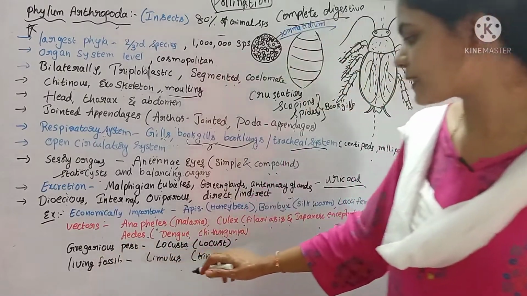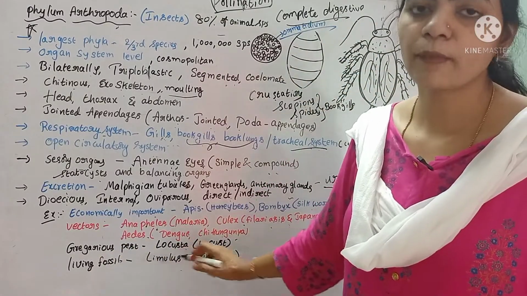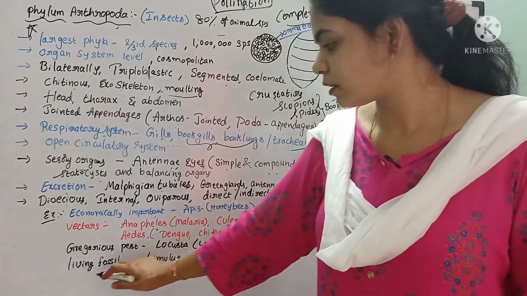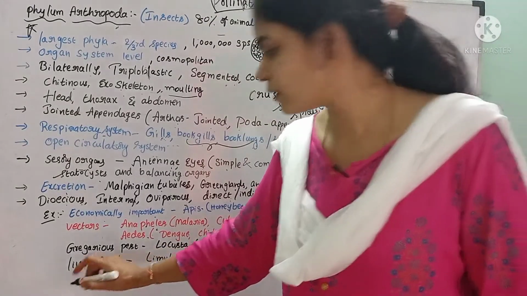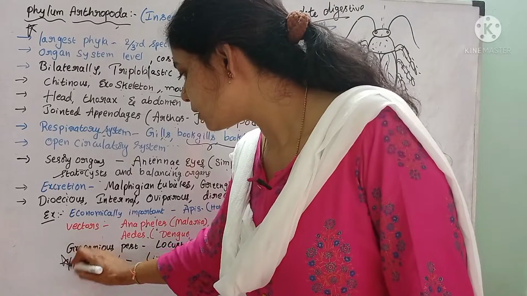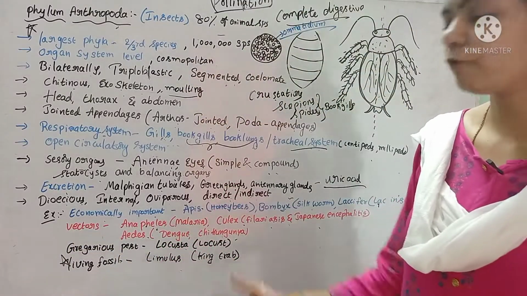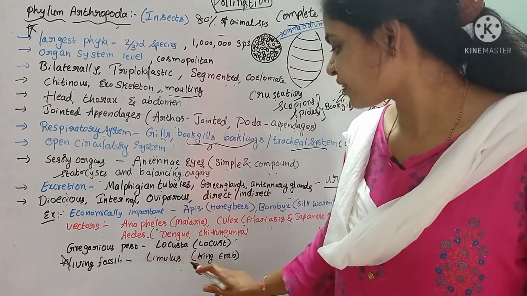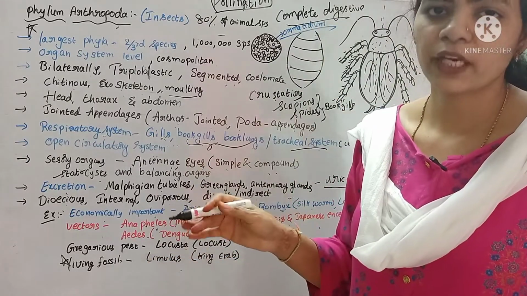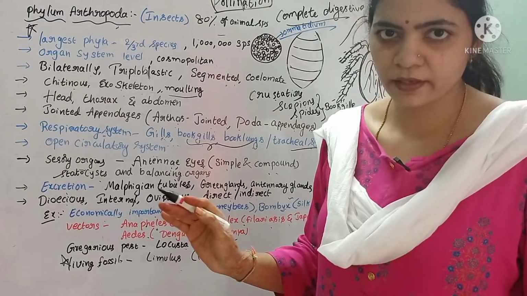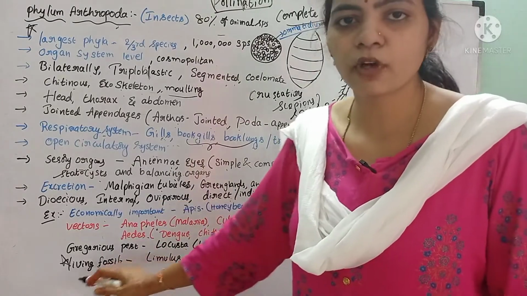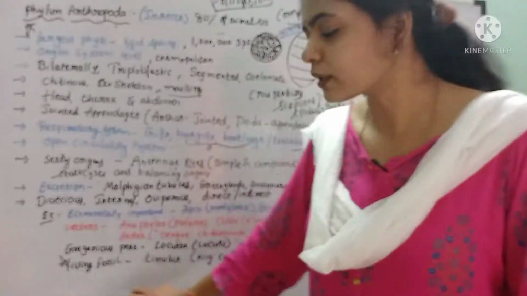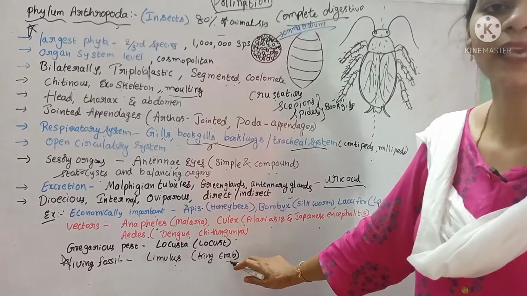Another example is Limulus, commonly called the king crab. It is called a living fossil, very important. For nearly 190 million years, no modifications or changes have taken place in Limulus. Hence it is called a living fossil.